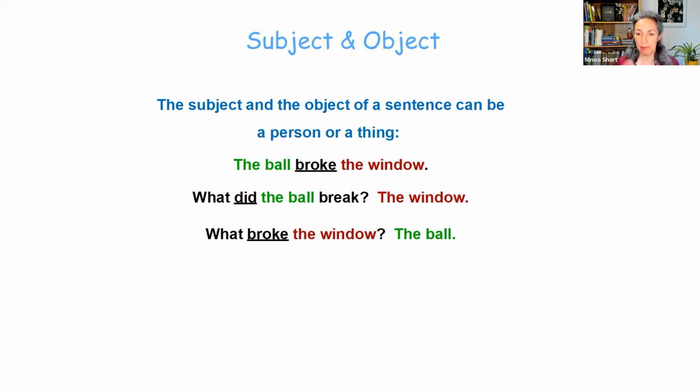If you're asking about the object, the window, normal question with the auxiliary. Broke is past simple. We need again the auxiliary did. What did the ball break? It broke the window. But if you ask about the subject, the ball, then there is no question form. There is no auxiliary. The ball broke the window. What replaces the ball? What broke the window? And the answer is the ball.